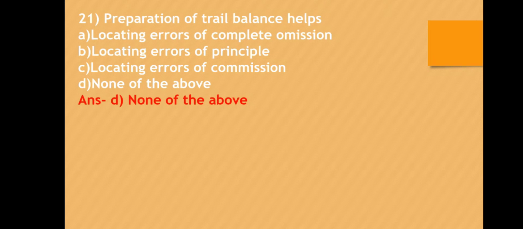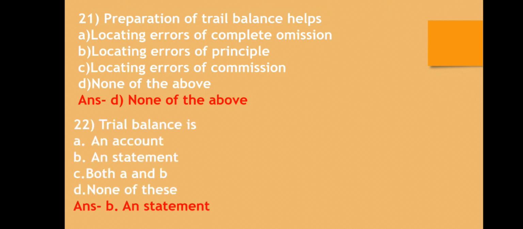Question number 21. Preparation of trial balance helps: A. Locating errors of complete omission. B. Locating errors of principal. C. Locating the errors of commission. D. None of the above. The correct answer is none of the above.